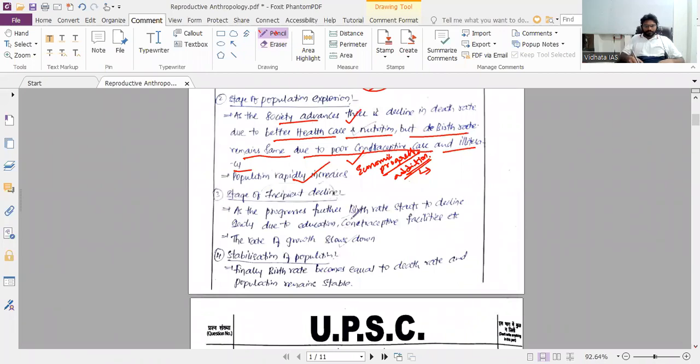So at this progress, further birth rate starts to decline due to education, contraceptive facilities, etc. The rate of growth slows down. So finally, stabilization, where birth rate becomes equal to death rate in the population.